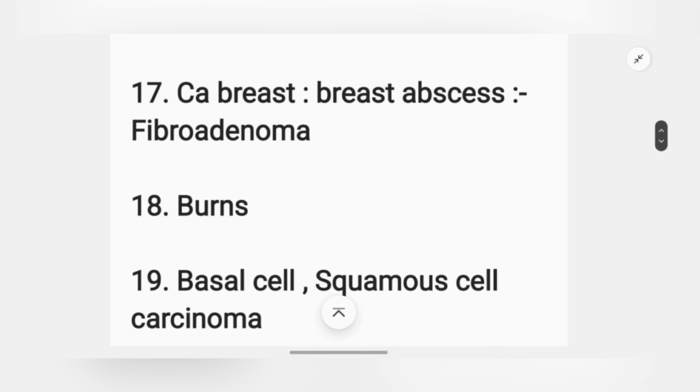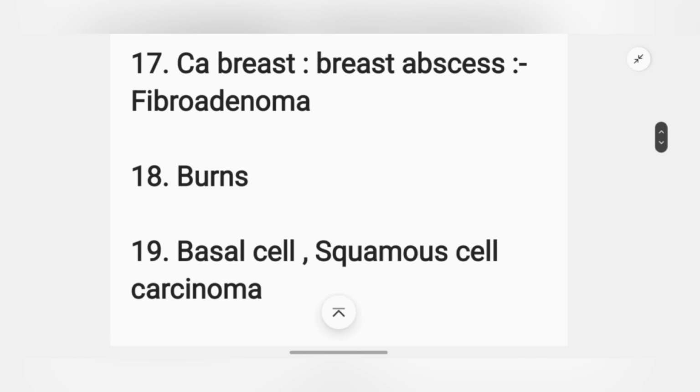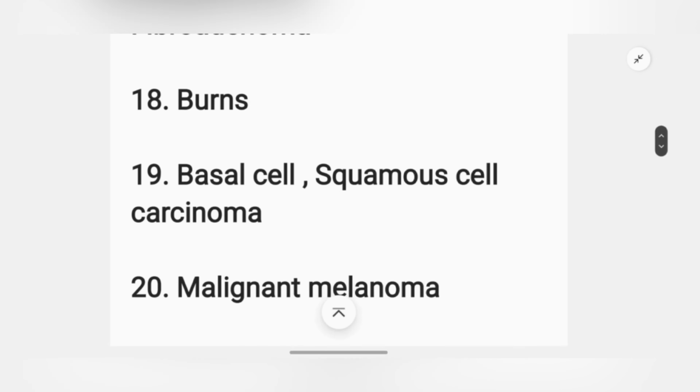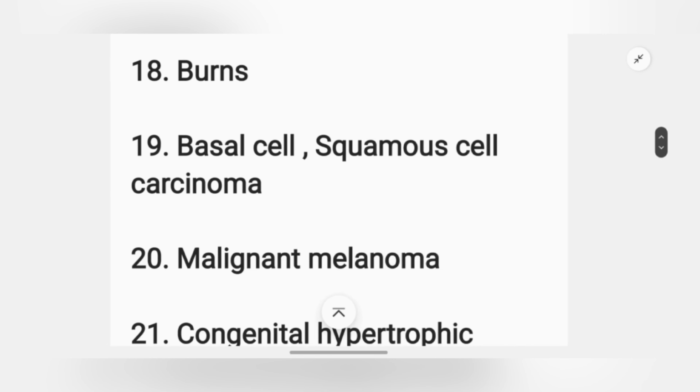Next, burns, 100% MCQ will be there. So study burns, its formulas, treatment, types of burn, everything. You don't have much material about it, just read those. Okay, that is more than enough. Very important. Next, basal cell and squamous cell carcinoma, and together with this, malignant melanoma.